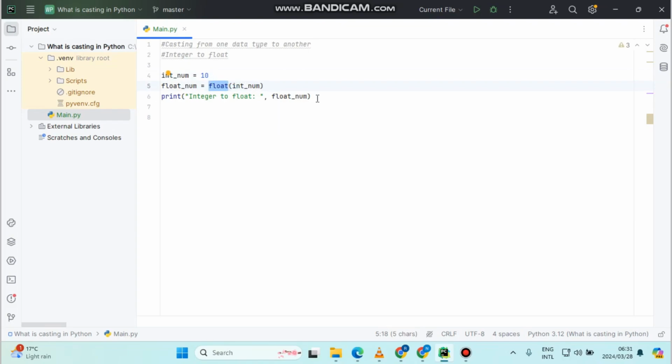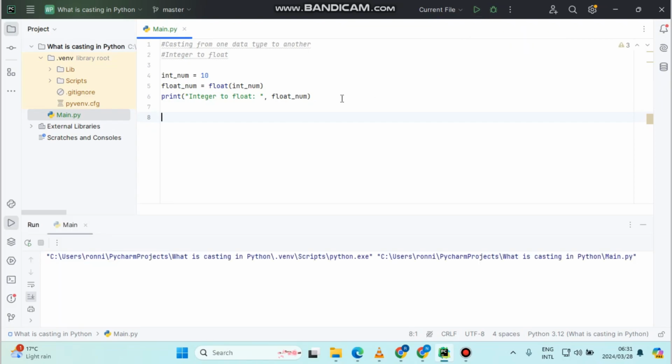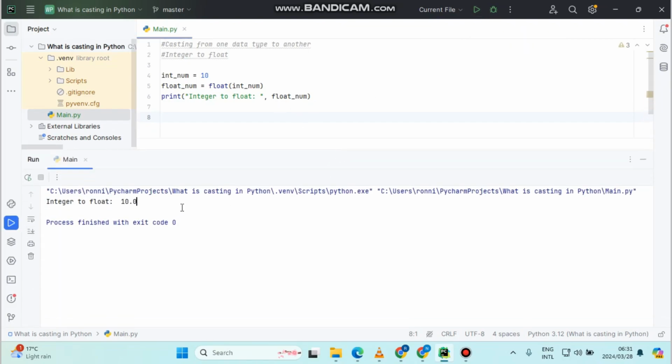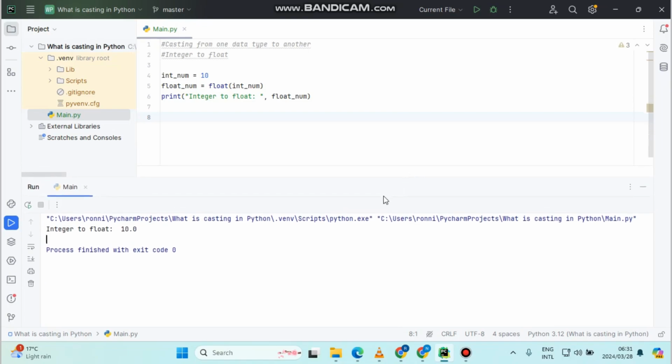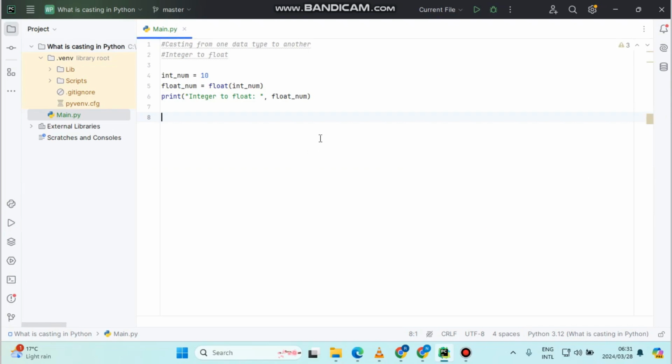After that, we use the print function to say we are casting, or converting, an integer to a float using the function from line 5. Now, to justify what we're seeing, let's run the program and see what's happening. Awesome. As you can see from the output, we have integer to float being displayed, which means our casting, or conversion, from integer to float is working properly. Let's make some space here.